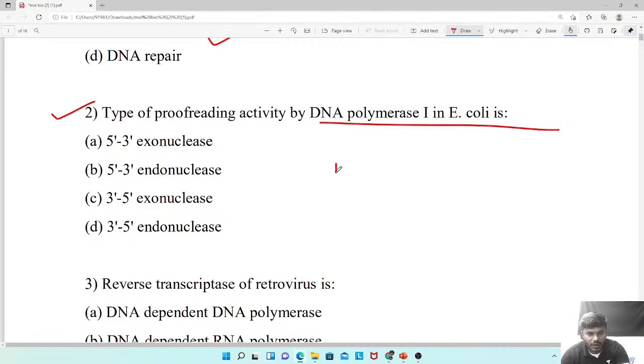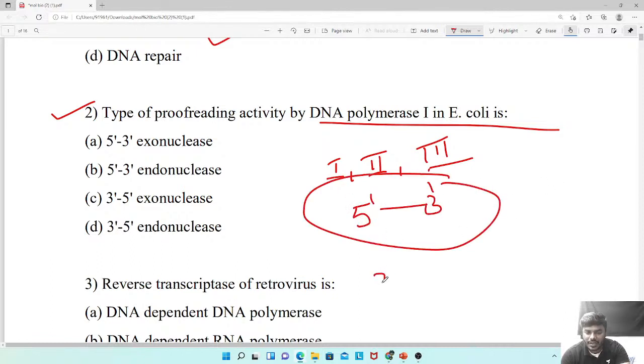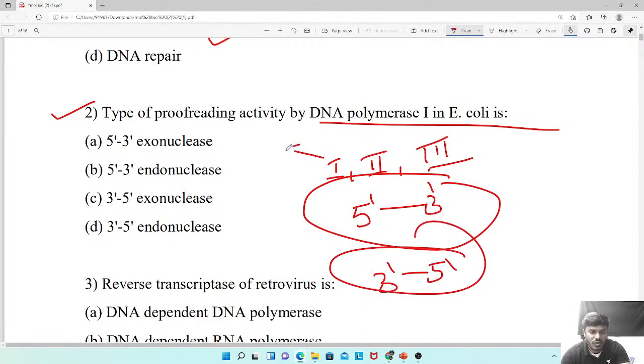Correct. So whether it is polymerase 1, polymerase 2, polymerase 3, generally they synthesize the new strand in 5' to 3', and they will do the proofreading in 3' to 5'. But we also know very well the DNA polymerase 1 can do the proofreading in 5' to 3' also.